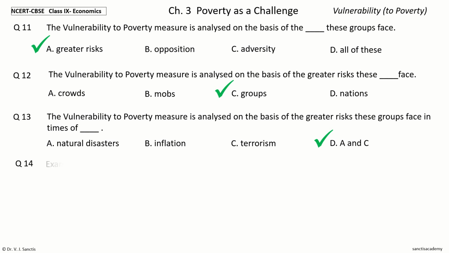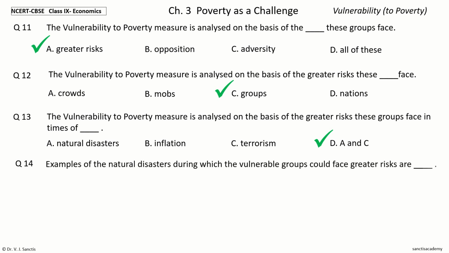Question 14. Examples of the natural disasters during which the vulnerable groups could face greater risks are dash. The options are earthquakes, tsunamis, riots, A and B. Your time to choose.